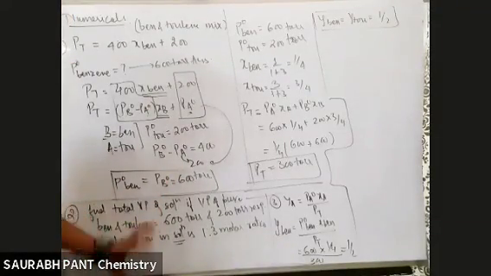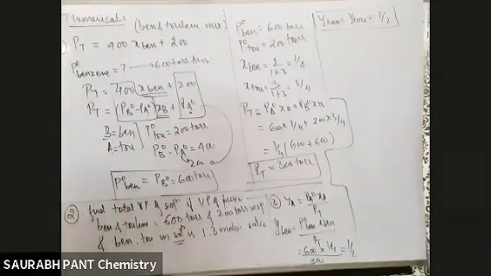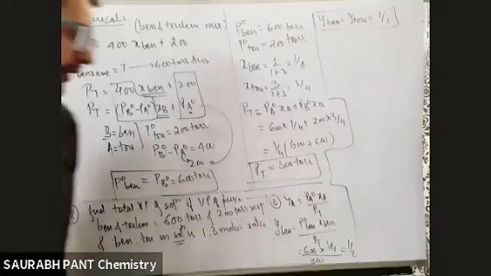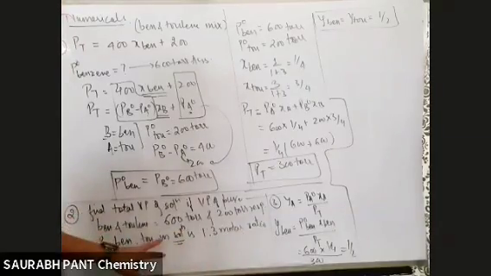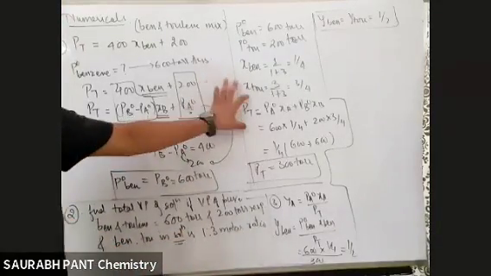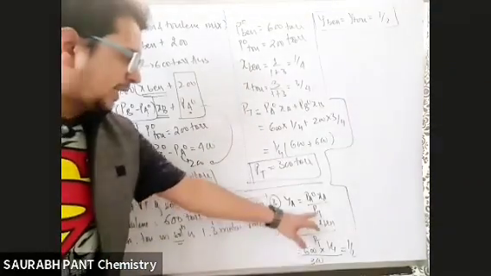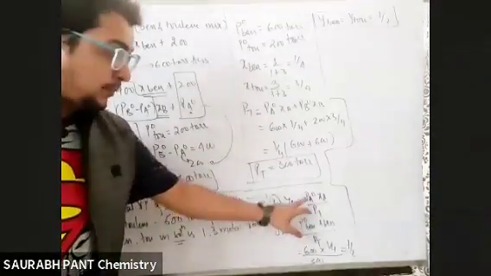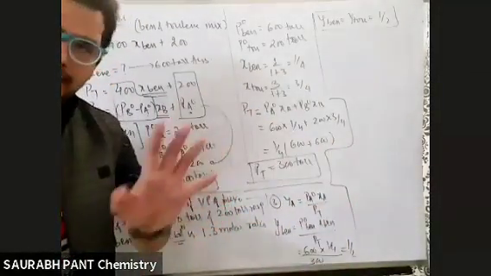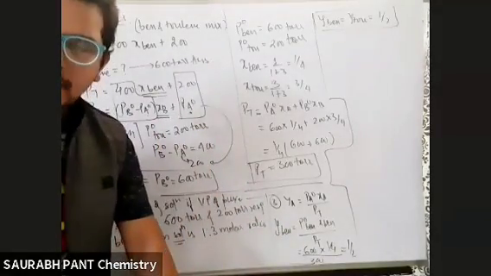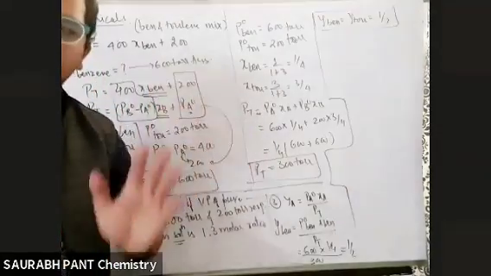Quickly tell me. First segment, finding the vapor composition if the liquid composition is given. I hope that if vapor composition is given to you in the same question, if they ask in the reverse manner, 1:3 is the molar ratio in the vapor phase, you will find the PT using 1 by PT is YA upon PA naught plus YB upon PB naught. You will put that PT here, you will put YA here, you will put PA naught here, and you will find the value of XA also if they ask you. That means reverse of this question, I assume you will be able to solve. I'm not making you mug up the question, I'm making you understand the method of doing the question. You will be able to do any such matching question.